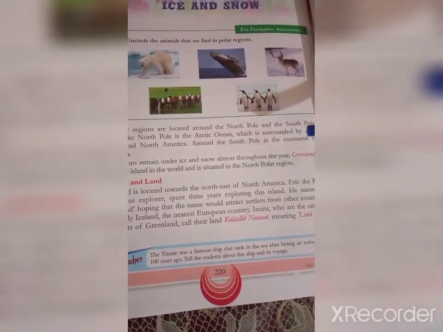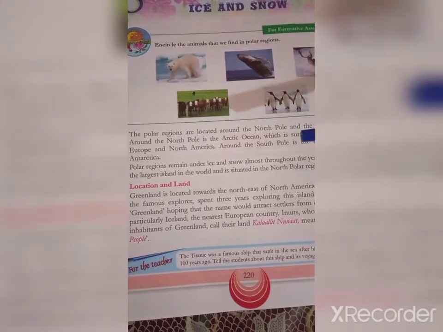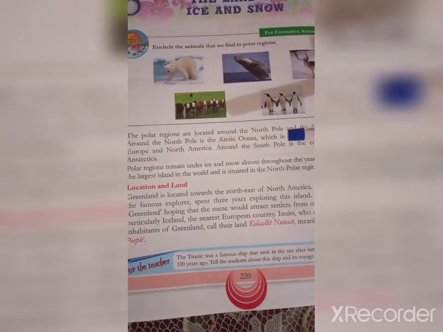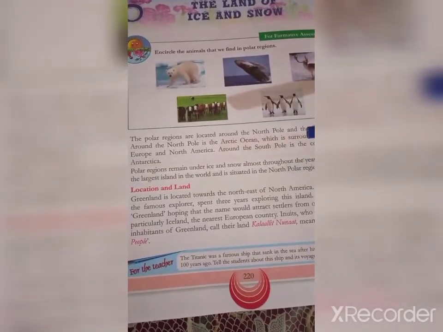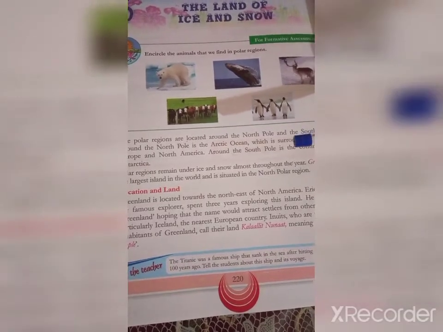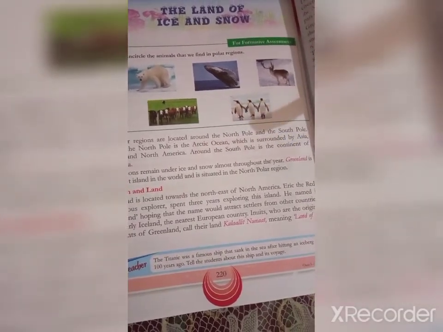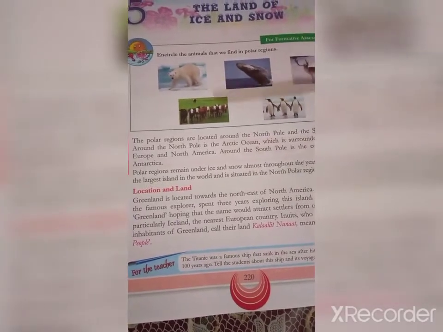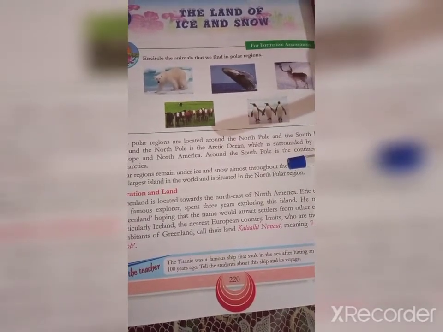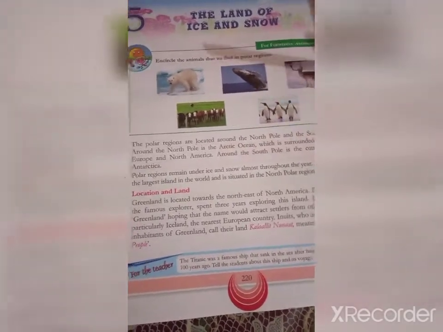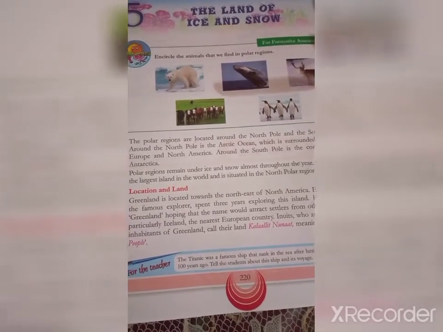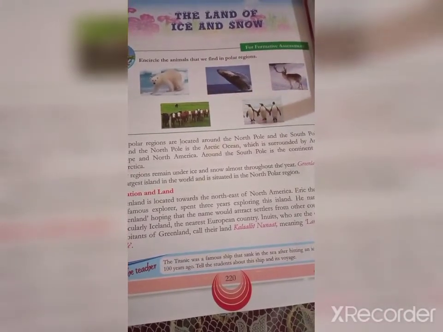The polar regions are located around the North Pole and the South Pole. Around the North Pole is the Arctic Ocean, which is surrounded by Asia, Europe and North America. Around the South Pole is the continent of Antarctica. Polar regions remain under ice and snow almost throughout the year. Greenland is the largest island in the world and it is situated in the North Polar region.